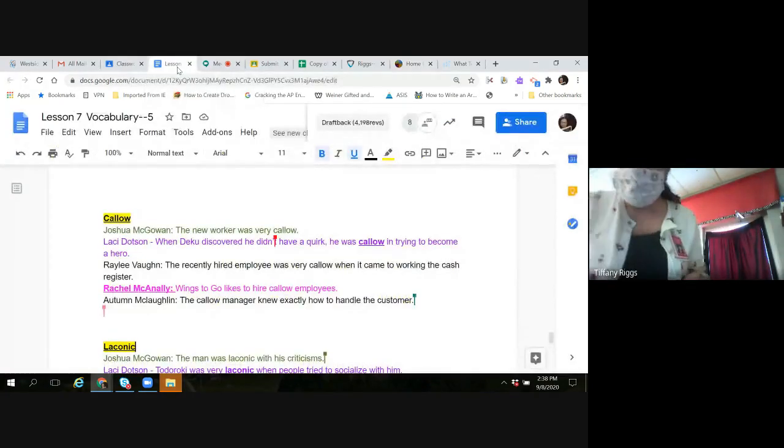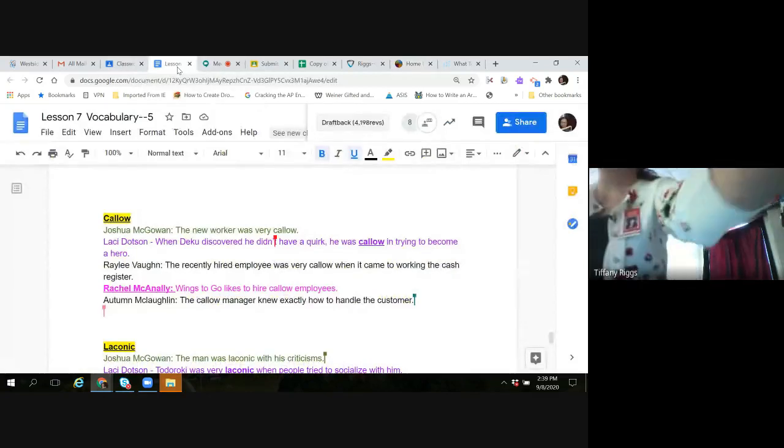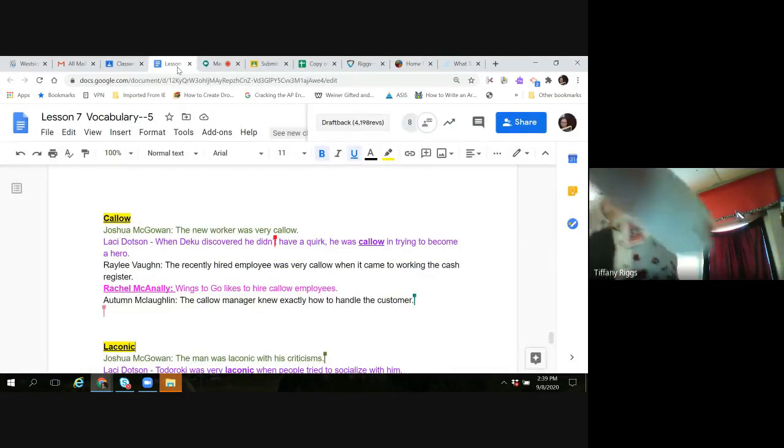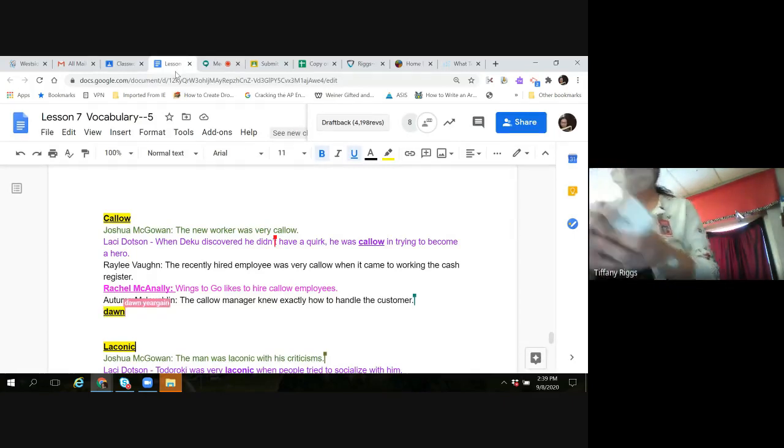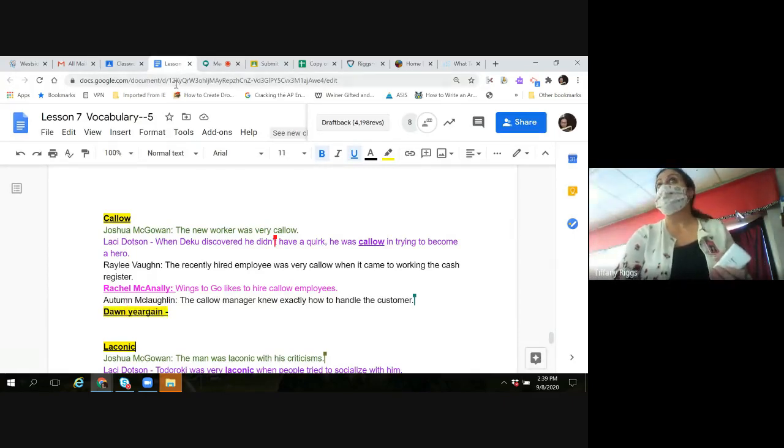Okay, guys, so we're going to read our sentences together. All right, so looking at callow. Josh, you want to read your sentence or you want me to read it? Me read it? Oh, okay, yes, you can read it.